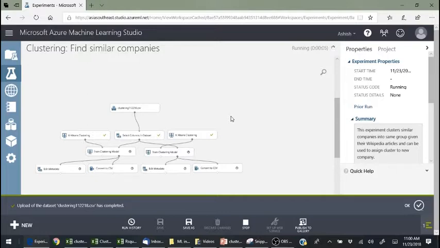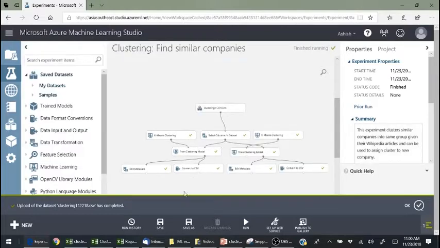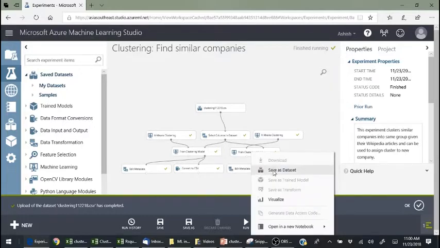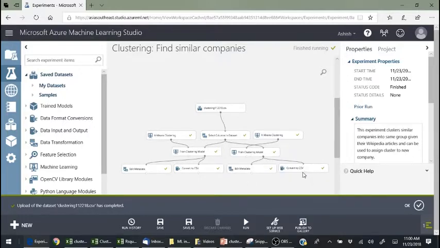This is not a trained model. I'm yet to save it as a trained model, but just for the purpose of demonstrating to you, I'm showing the result. The result will be similar. Okay, so this is the result we have got. And now let me download the results.